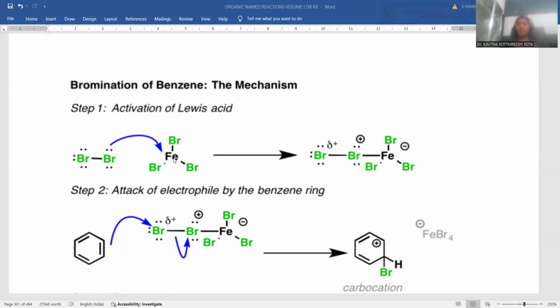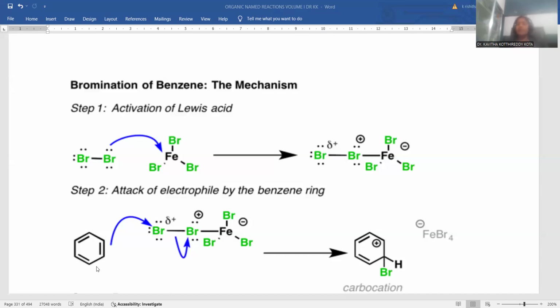A deficit of electrons is noticed on iron, so a bromide ion is attached to the iron, and it becomes a bromonium cation and iron with 4 bromine atoms around, FeBr4 minus. This is a kind of Lewis acid activation, and the bromonium cation generated is the electrophile, an electron deficit species.